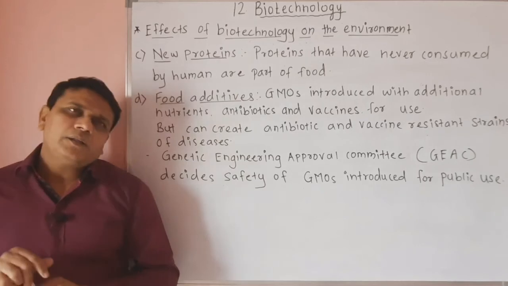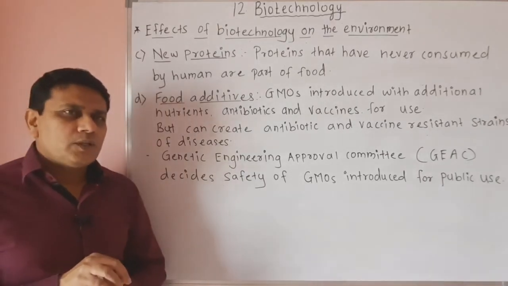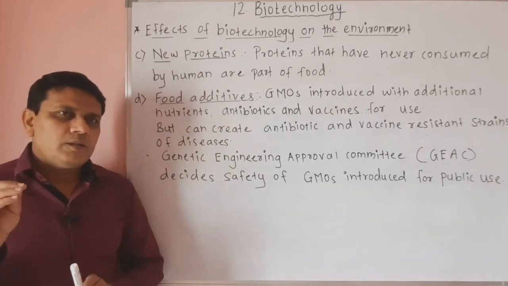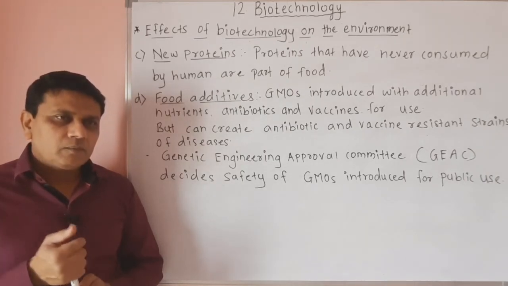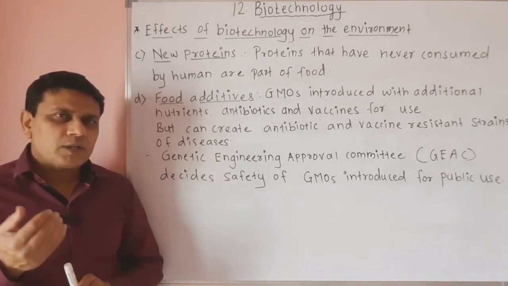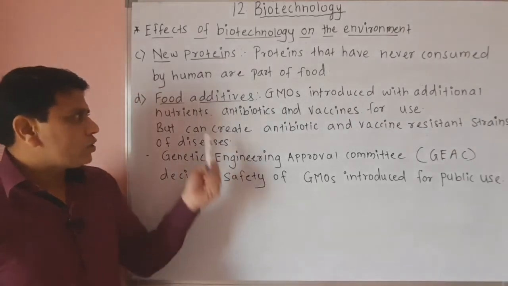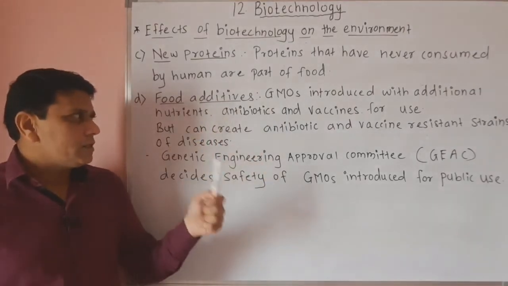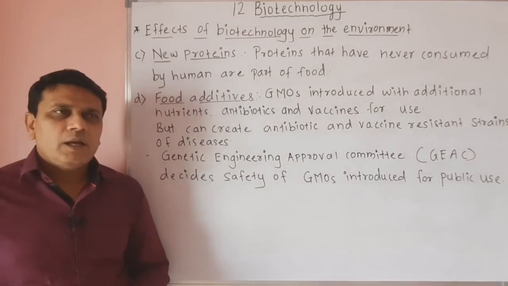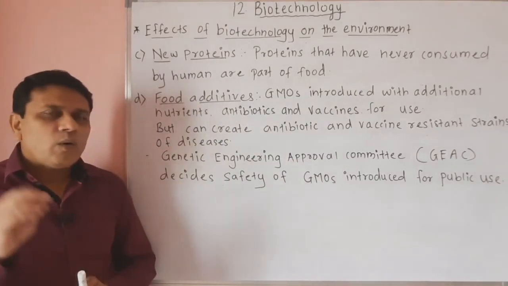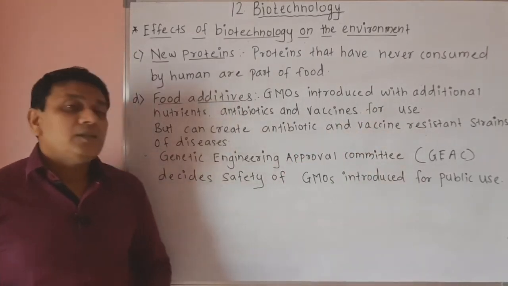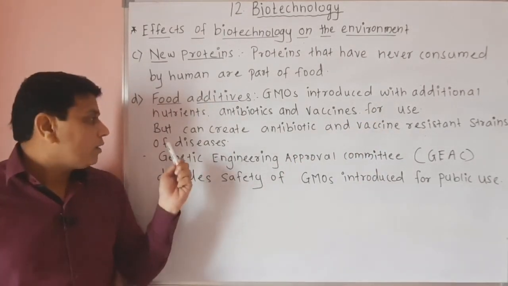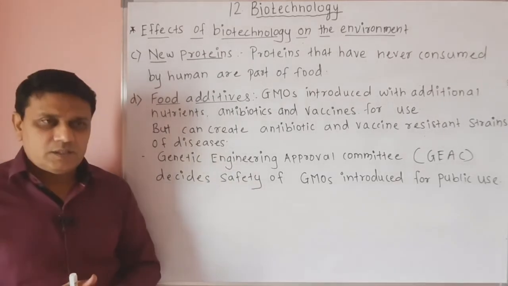But the excess use of such genetically modified organisms for getting food material which contains different kinds of additional nutrients, antibiotics and vaccines has caused antibiotic and vaccine resistant strains of these diseases.